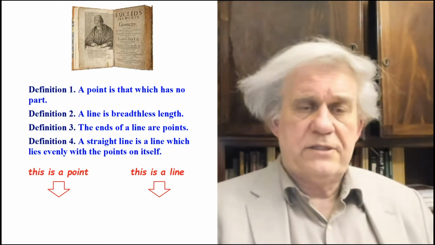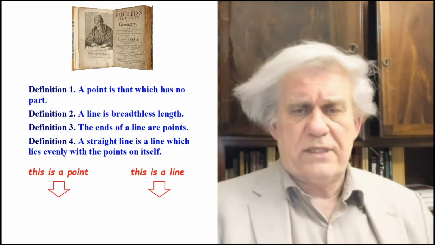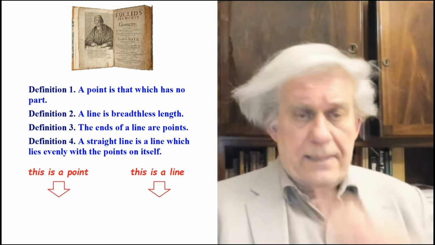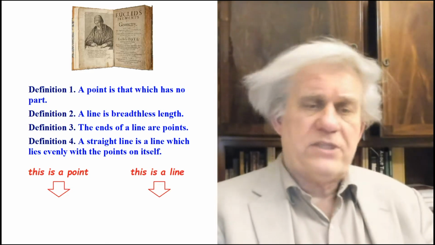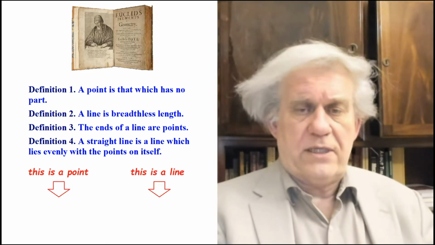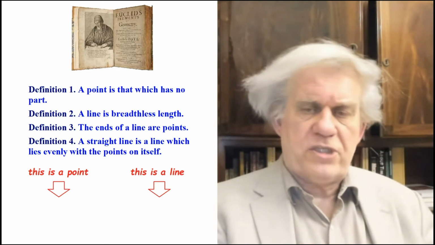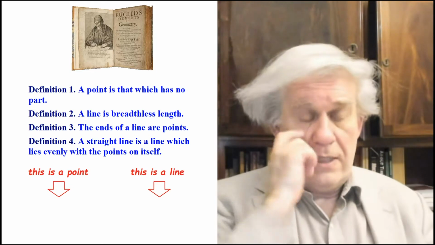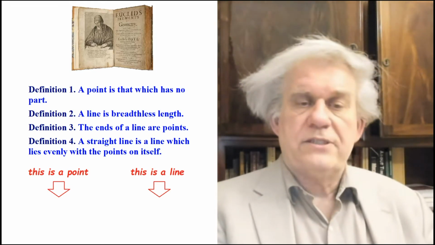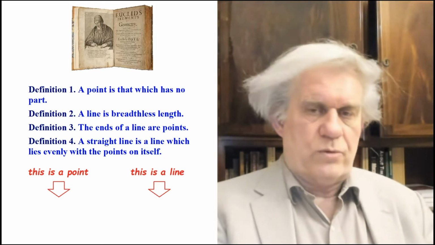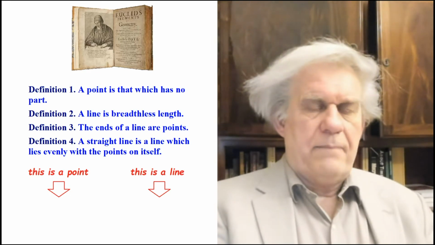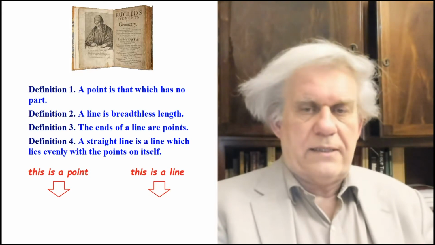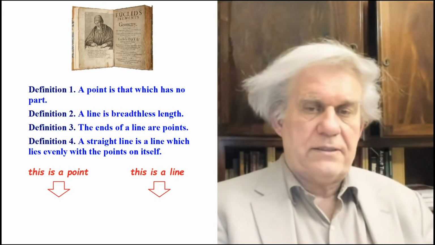And he came up with these definitions, which again are not really his, because in Aristotle's book on physics, he has that same exact definition: that which has no part, for the point. I think it's chapter 6 of the Physics, but I can look it up. Anyways, that which has no part was around. That was a notion the Greeks had, meaning it has no dimensions, no size, no volume, nothing. That's what a point is. That's how they defined it.